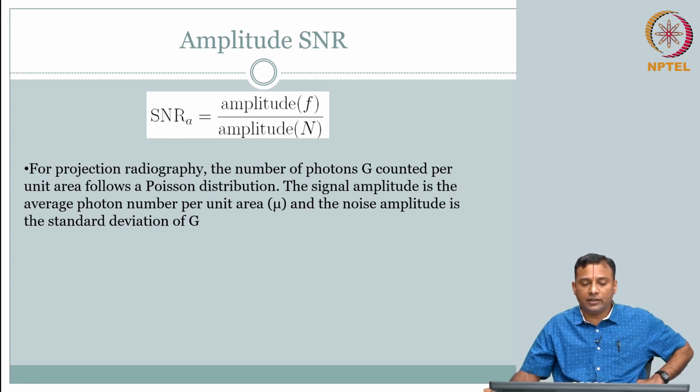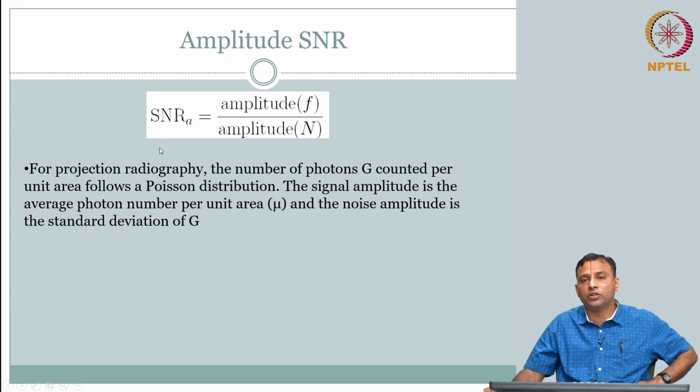Quickly, that is why I said you should recognize, do you know anything about the distribution? I know this is a Poisson distribution. If it is a Poisson distribution, what is the clue you have? Oh, I know the mean mu is equal to the variance, both are the same value. And standard deviation is nothing but the square root of my variance. So, my mean and standard deviation are related in this specific Poisson distribution.